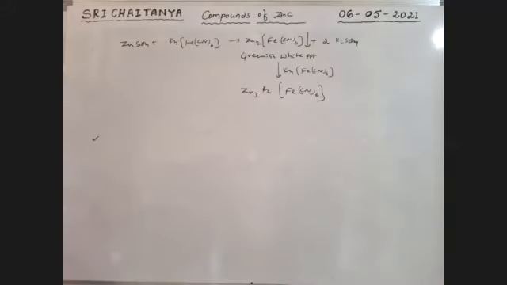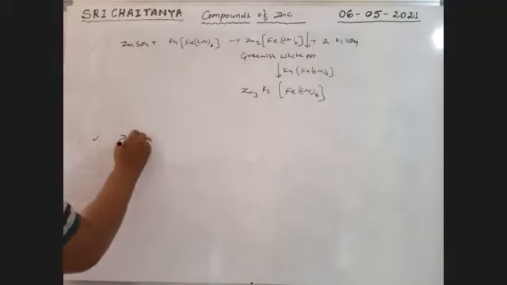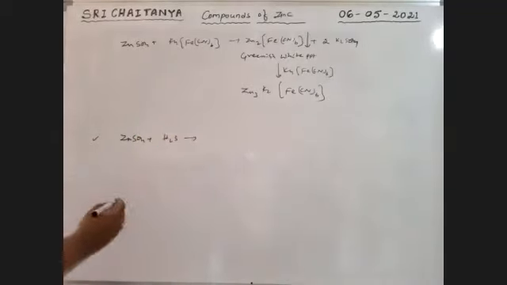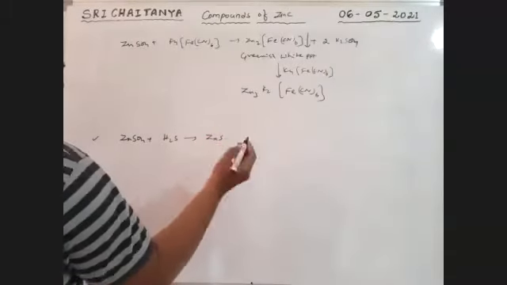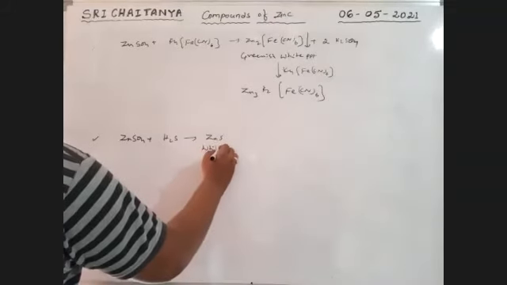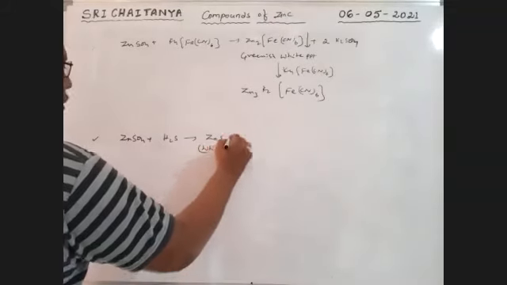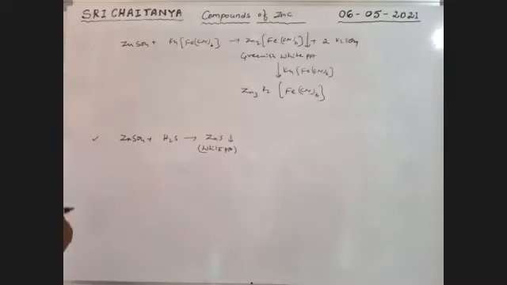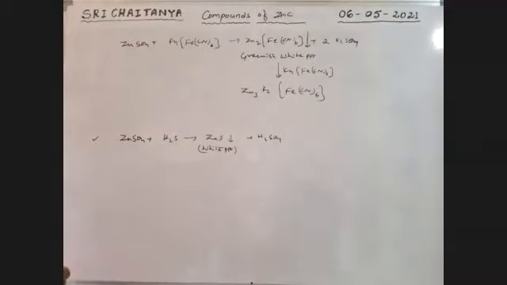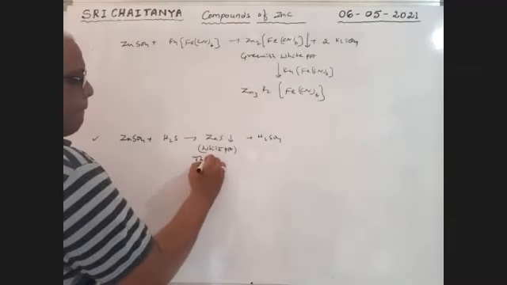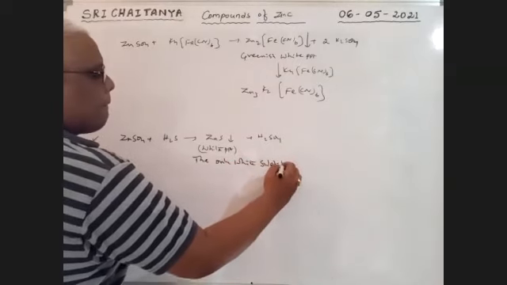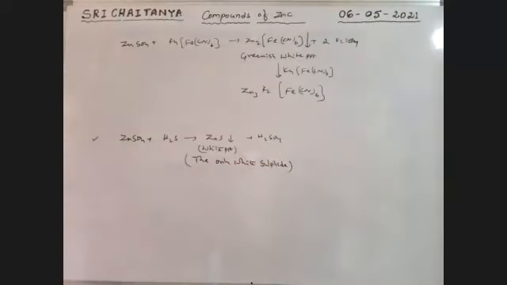Next, with H2S, ZnSO4 plus H2S gives ZnS plus H2SO4. Boys, it is a dirty white precipitate. The only white sulfide is ZnS.